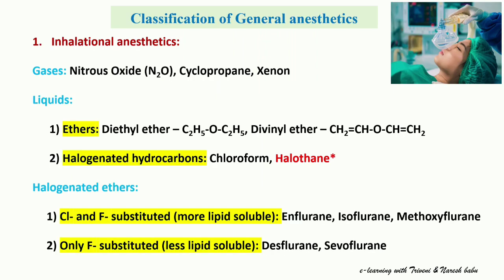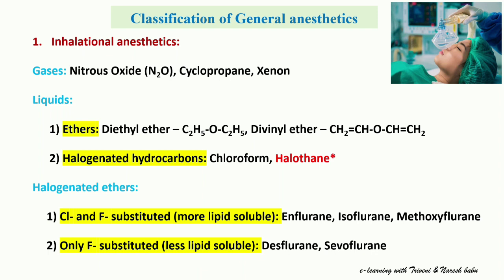Let us see the classification of the general anesthetics. General anesthetics are majorly classified into three types based on their route of administration. These are inhalation anesthetics, intravenous anesthetics and basal anesthetics. Coming to the first category, inhalation anesthetics.